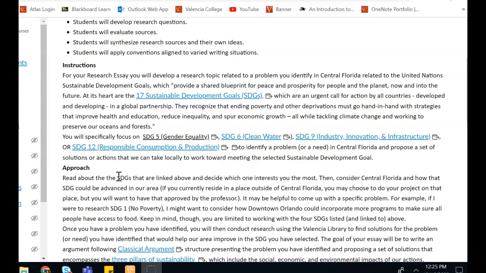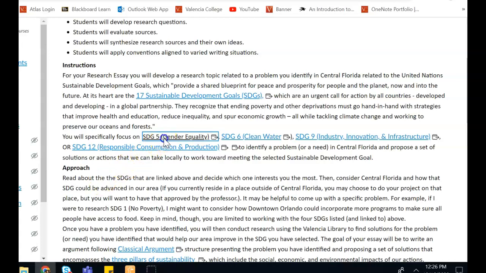So you're going to come up with a problem that you're seeing related to one of these. With clean water, it could be that there are areas that struggle to have clean water and you want to find a solution for that. If it's industry, innovation, and infrastructure, you might be looking at the infrastructure within the town. Maybe that has to do with public transit. That's a type of infrastructure. Maybe it has to do with roads and what needs to be constructed or repaired, or whatever the case may be there. So you can look at these differently, and there are lots of different avenues.